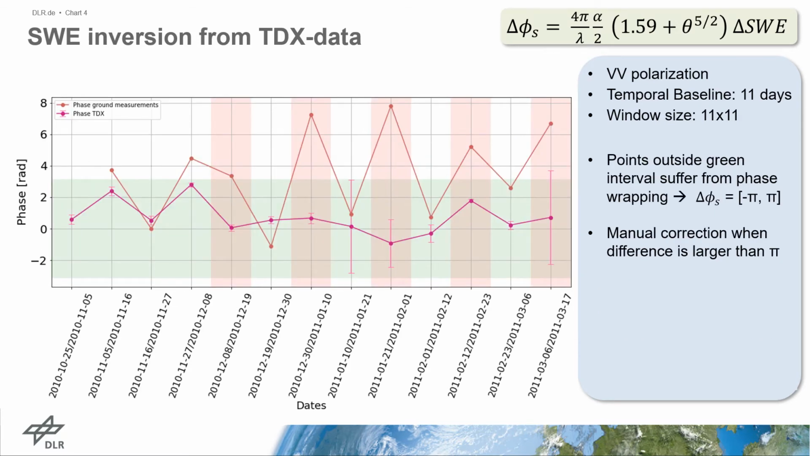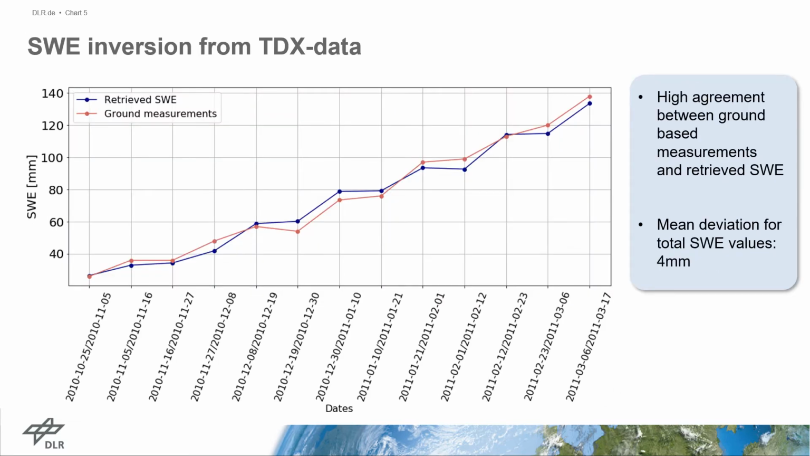Here it is shown with the phase. In red you can see the phase, which would be obtained from the ground measurements by using the equation on the top right. In pink you can see the TanDEM-X phase, which can only lie in a range between -pi and pi. Therefore, regions outside this interval cannot be retrieved due to the phase wrapping errors. However, when ground-based measurements are available, these errors can be corrected by adding a phase cycle of 2π when the measured phase lies outside the green interval and the difference is larger than pi. By doing this, the following results are obtained, with a high agreement between the measured and the retrieved SWE values.